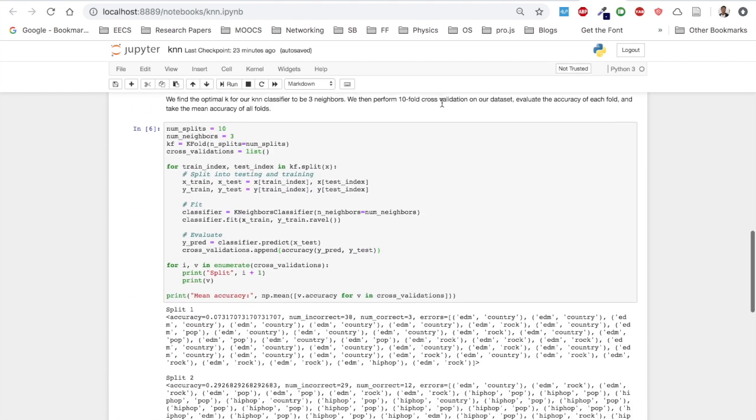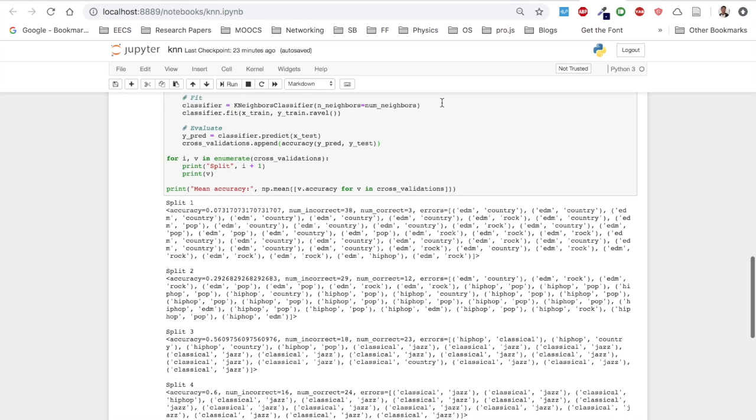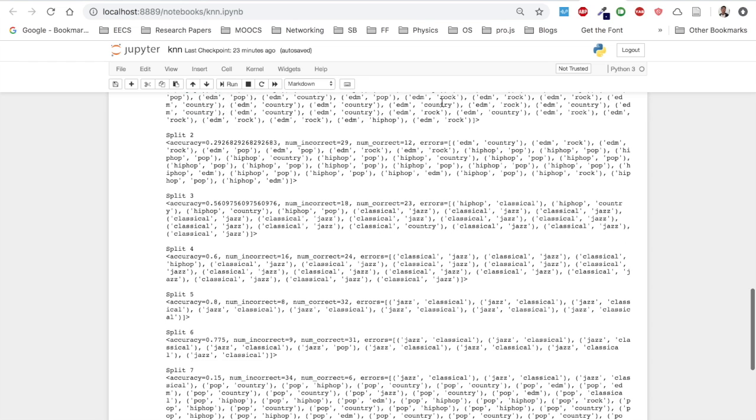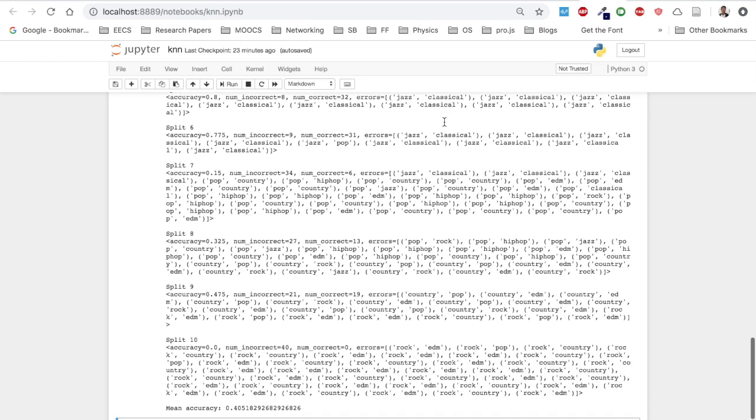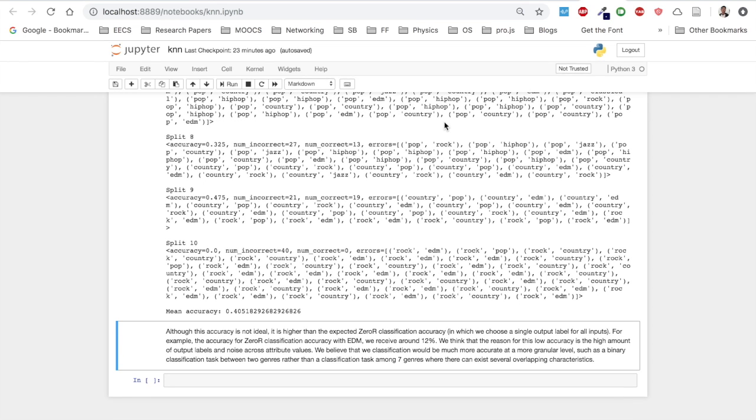We yielded our best accuracy with a k equal to 3 and a feature set of danceability, energy, speechiness, and valence. Our accuracy is around 40%, but relative to a baseline classifier like 0R, which yields 12%, our accuracy is considerably higher. We had more success on more granular classification tests between 2 genres in our next experiments.